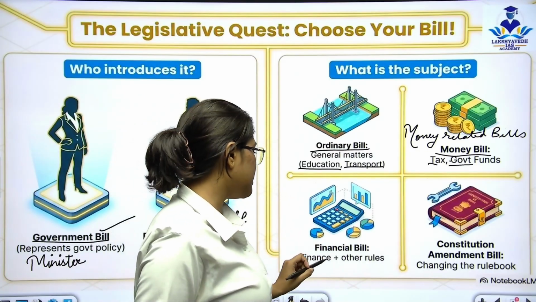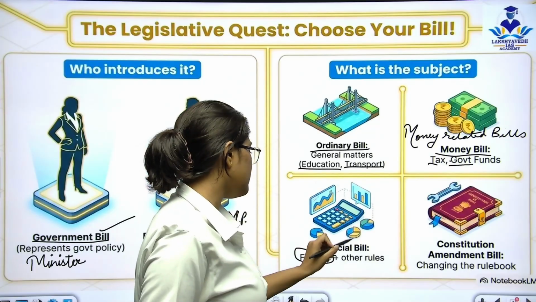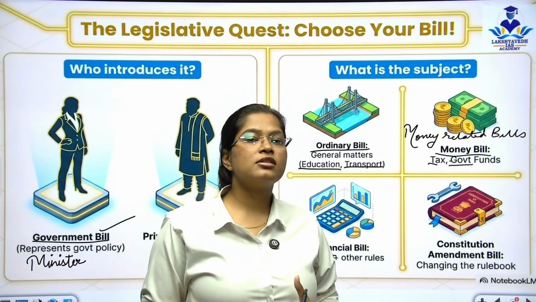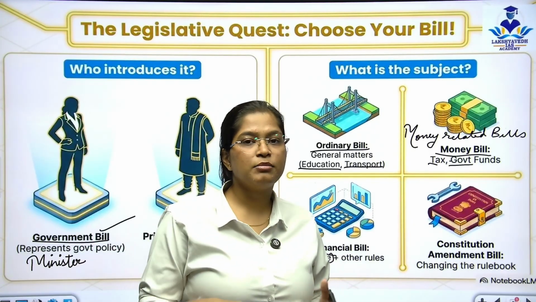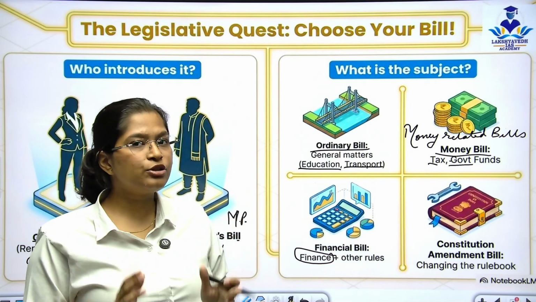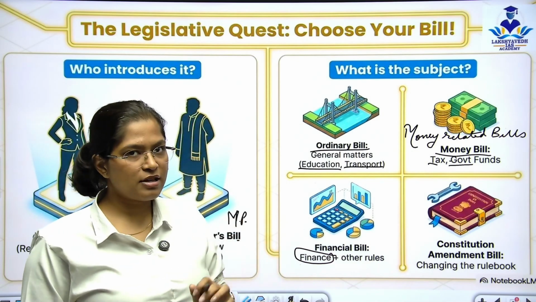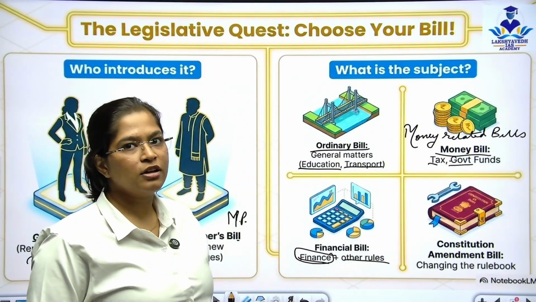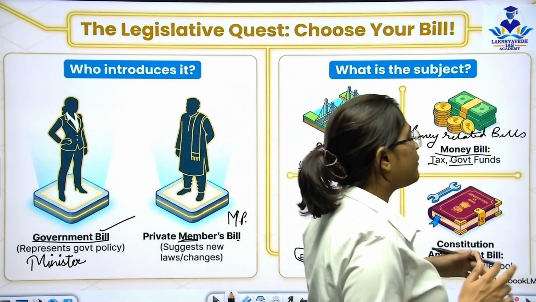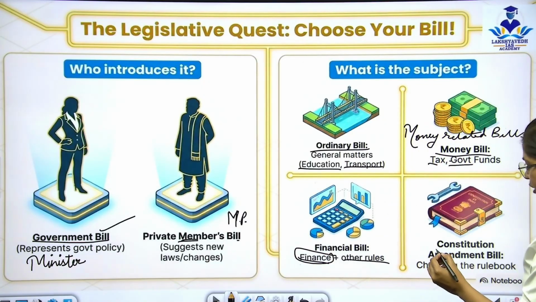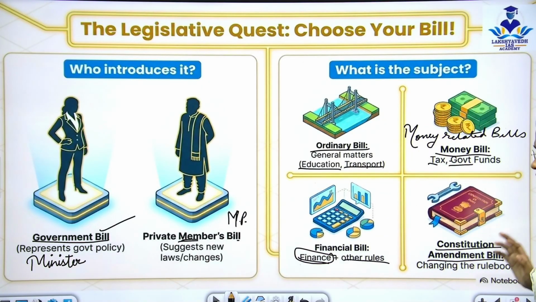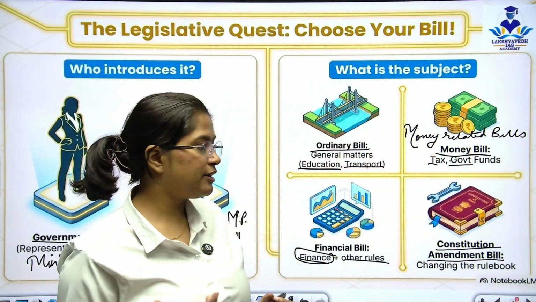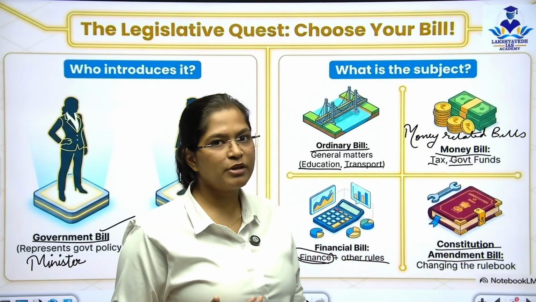That is it. And these are subtypes. Basically, we can say that financial bill is a subtype. The bills which have money related things but also any other purposes related to finance fall under the financial bills. So remember this by finance plus other rules falls under the financial bills. After that, we have constitutional amendment bills. Any change that is needed in the constitution, any amendment that is needed in the constitution falls under the amendment bill. That is it.